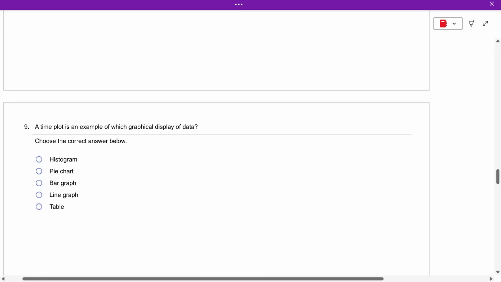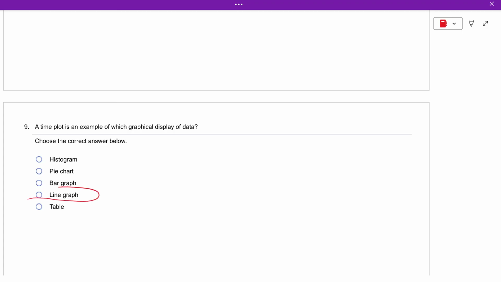And on the last one, what a time plot is best for: a line graph. Time goes with line. Okay? So I'll put the second one out there. You can play with that.